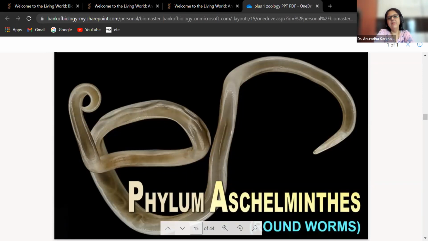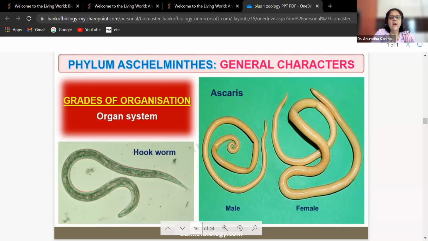Then we come to Aschelminths. Aschelminths are also called roundworms. What do we call them? Roundworms. This is very simple. In Aschelminths, we saw that the example of pseudocoelomates was only one and only one, Aschelminths. Let us see. Organ system of organization. Now everyone will show organ system. From Platyhelminthes onwards, all are going to be organ system type of organization.